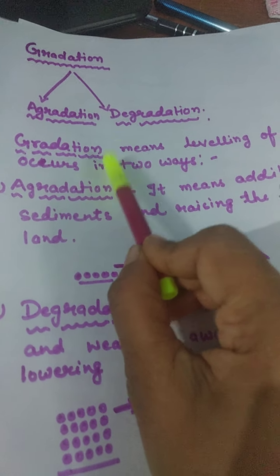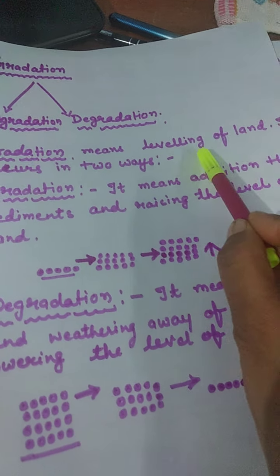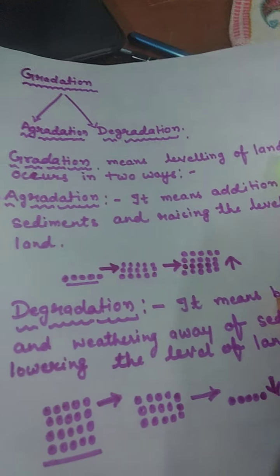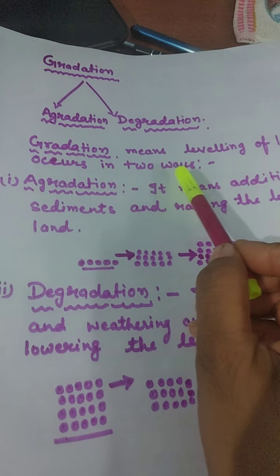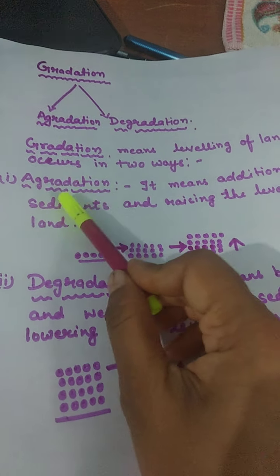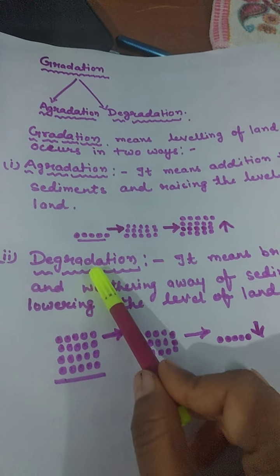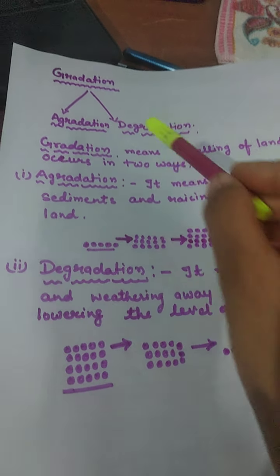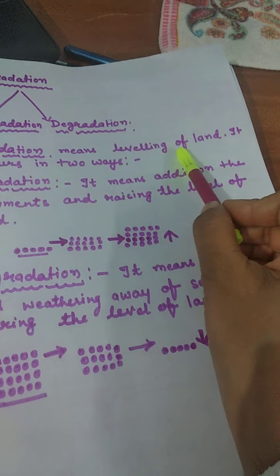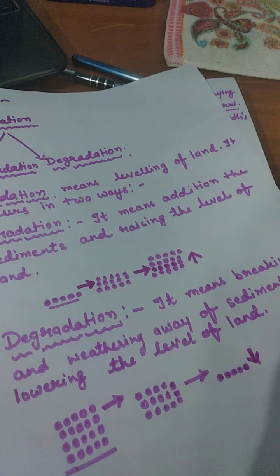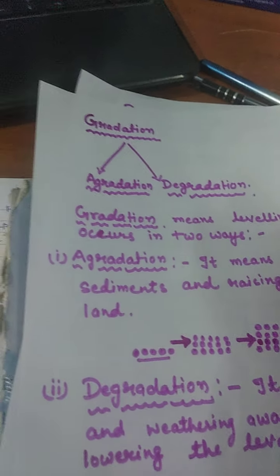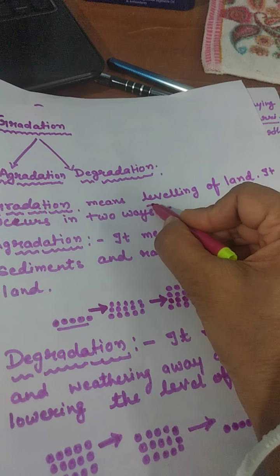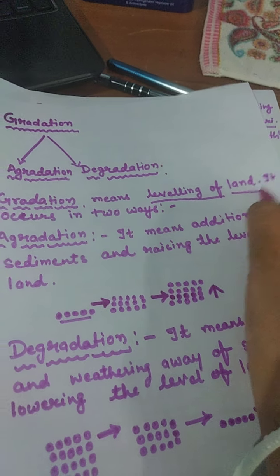Gradation means leveling of land. It occurs in two ways. First is aggradation and the second is degradation. Gradation means leveling of land. It means leveling of land.